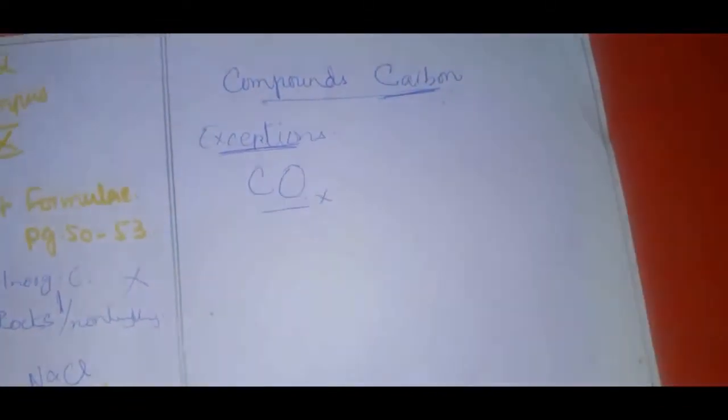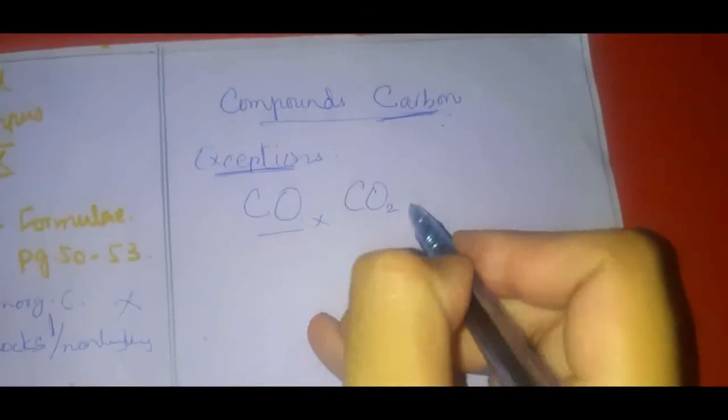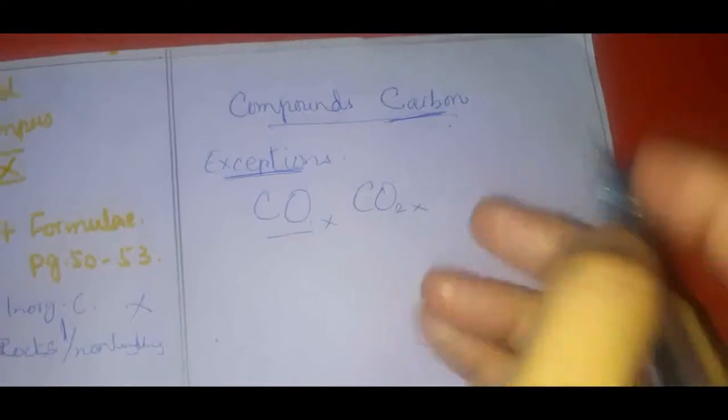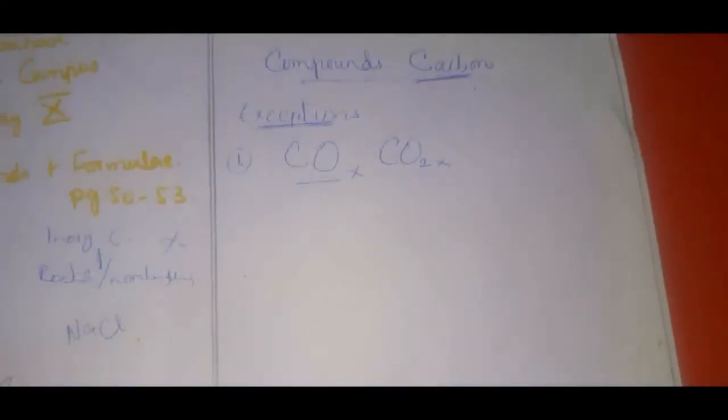What are they? They are the oxides of carbon. Oxides of carbon means CO. Carbon monoxide is not an organic compound. Carbon dioxide is not an organic compound, right? Okay, so oxides of carbon are excluded. They are not organic compounds.